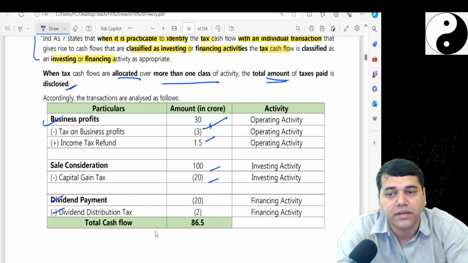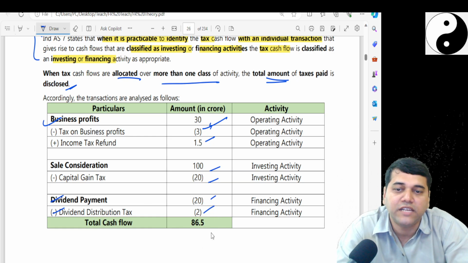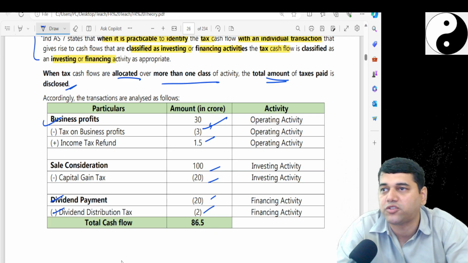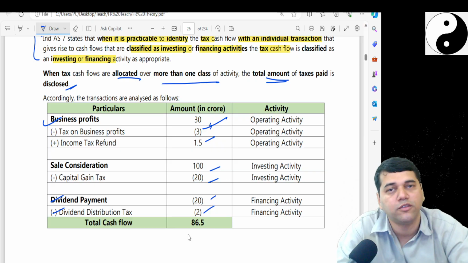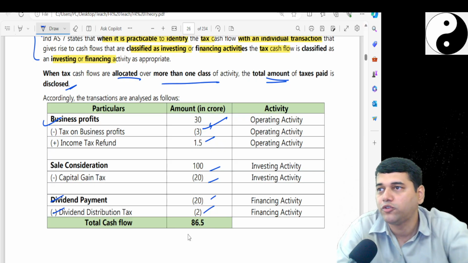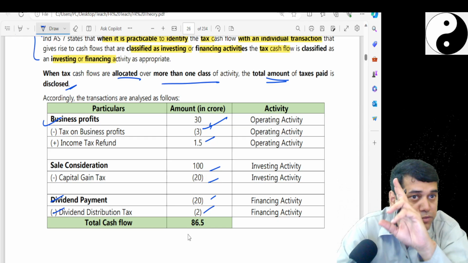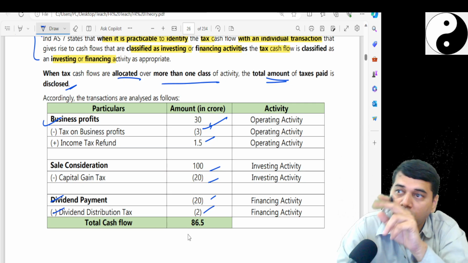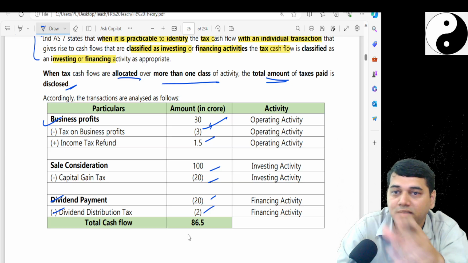Under dividend payment, dividend distribution tax will be disclosed. Followed? And this net will be your total cash. Add the opening cash balance to it, minus the closing balance. Maybe this itself can come as a standalone question where they will give you the opening balance and the closing balance. Or you remember the cash account was given in the first problem. What about if the taxes were there? That also could have come.